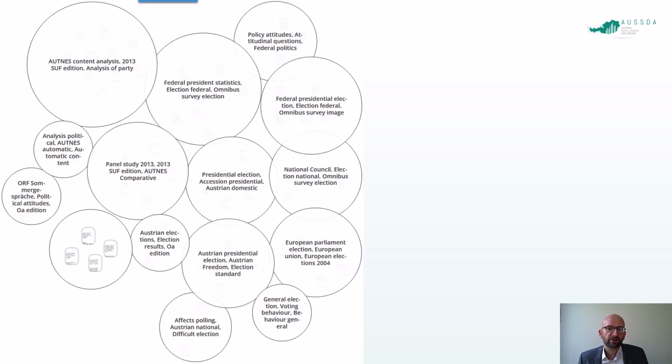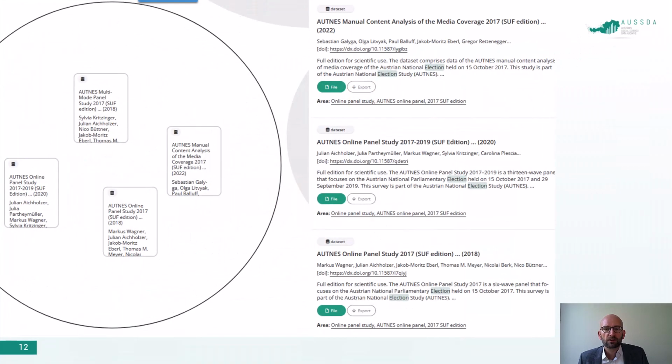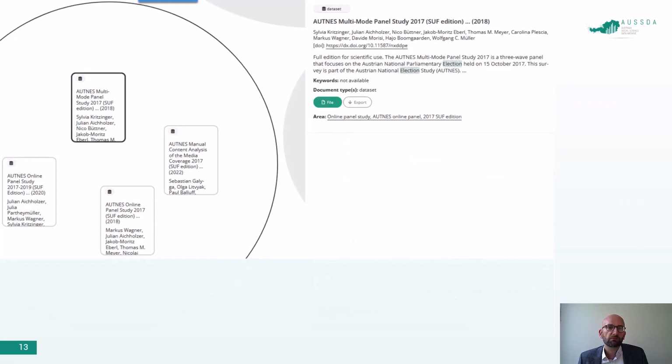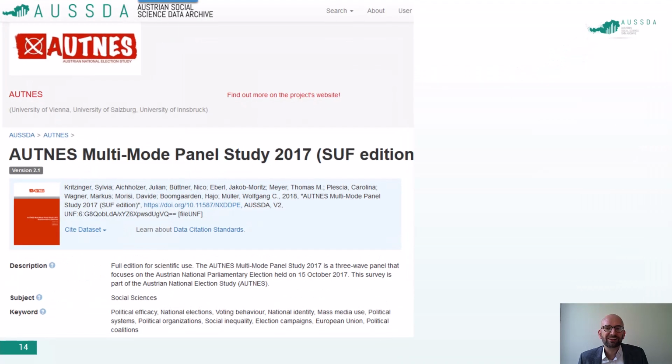Then there's a number of panel studies clustered in the left lower corner, with some studies from the Austrian National Election Study, such as the Multimode Panel Study, among others. Clicking on the link to the data file brings me directly to the Dataverse dataset.